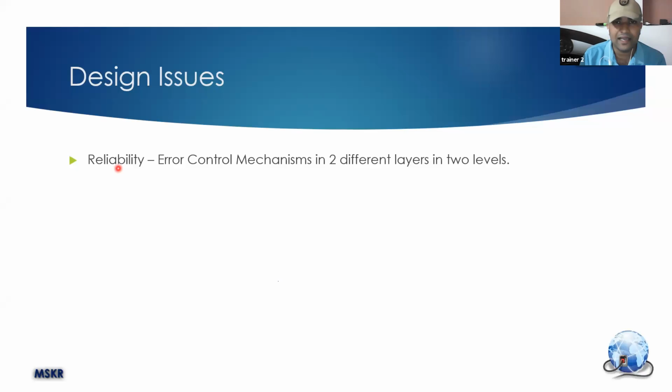You need reliability. That means when you send a message, the message must be delivered as it is to the receiver without changing anything. So in our network software, we have two different layers which take care of this reliability at two different levels.